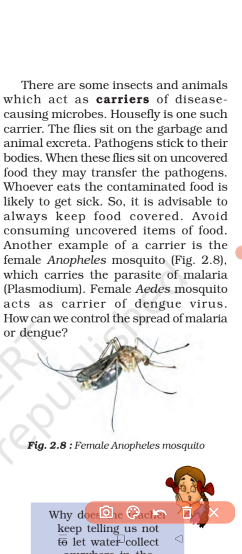That means the disease causing microbes will be carried only by the insects, and if they bite us or contaminate our food, then we'll get infected. The microorganisms will not affect the housefly or the mosquito. They will affect only us. Housefly and mosquito are only the carriers. They will carry the microorganisms with them, and they will contaminate us. Clear?